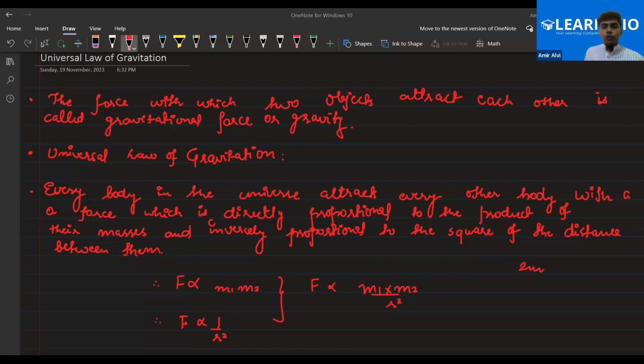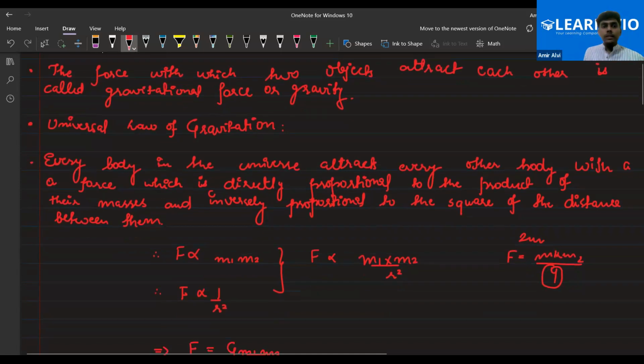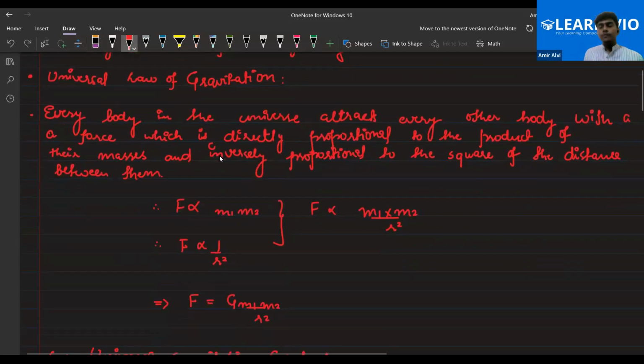So the force is decreasing by a factor of 4. We have increased the distance by 2, but the force decreases by 4. So that is the factor affecting the gravitational force between the two bodies. Am I clear to all of you? Please do let me know, Hanan, Hayder, and Farhan. Yes, sir. That's great.